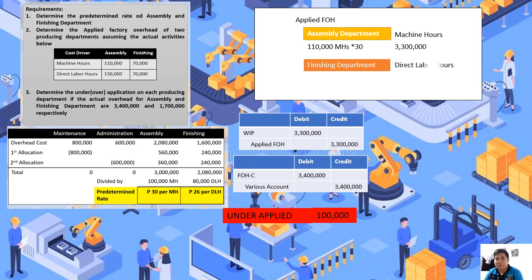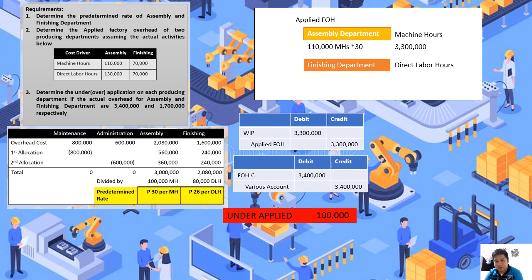So for the finishing department, ang ating applicable cost driver is the direct labor hours. Dahil direct labor hours ang ating cost driver, balikan lang natin yung ating illustration. The actual direct labor hours dedicated for the finishing department is 70,000. Ayan po yung gagamitin natin.